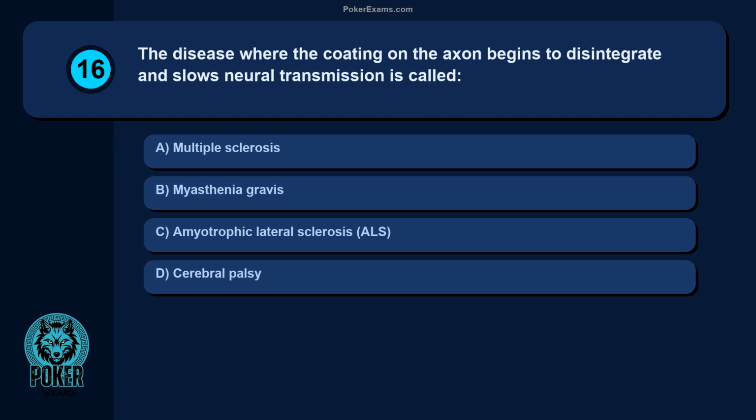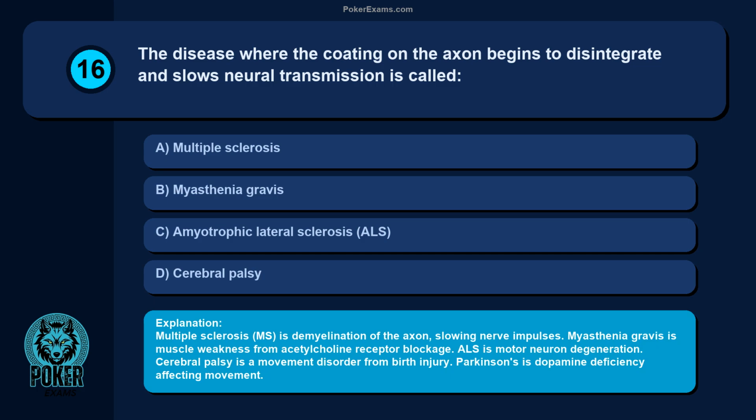Question 16. The disease where the coating on the axon begins to disintegrate and slows neural transmission is called multiple sclerosis, myasthenia gravis, amyotrophic lateral sclerosis, ALS, cerebral palsy. Multiple sclerosis, MS, is demyelination of the axon, slowing nerve impulses. Myasthenia gravis is muscle weakness from acetylcholine receptor blockage. ALS is motor neuron degeneration. Cerebral palsy is a movement disorder from birth injury. Parkinson's is dopamine deficiency affecting movement.